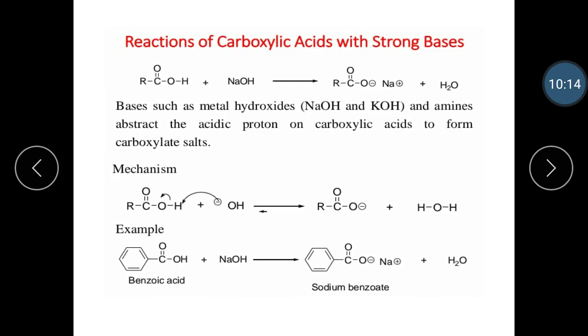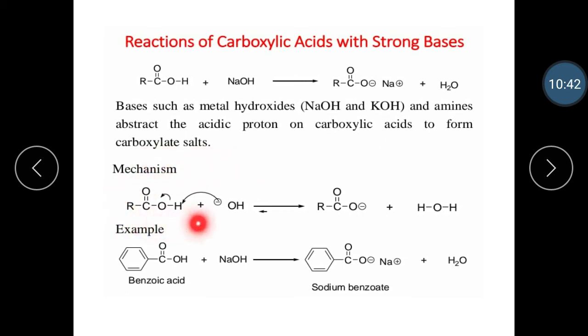Then next type of reaction is carboxylic acid with strong base. When carboxylic acid reacts with sodium hydroxide, it forms a carboxylate salt. Bases such as metal hydroxides, that is sodium hydroxide and potassium hydroxide, and amines abstract the acidic proton on the carboxylic acid to form the carboxylate salt.